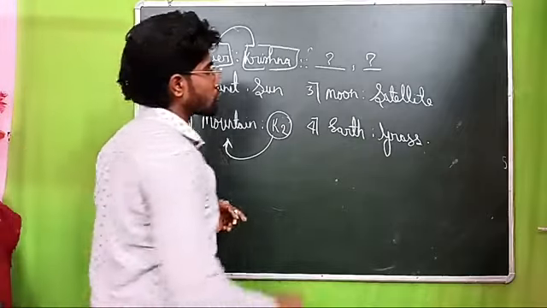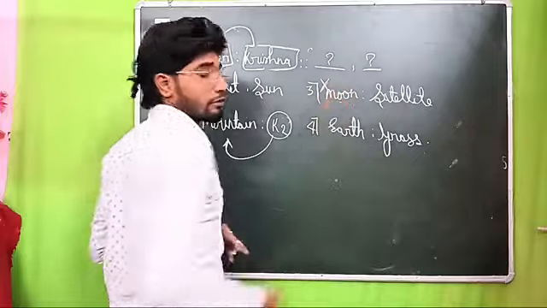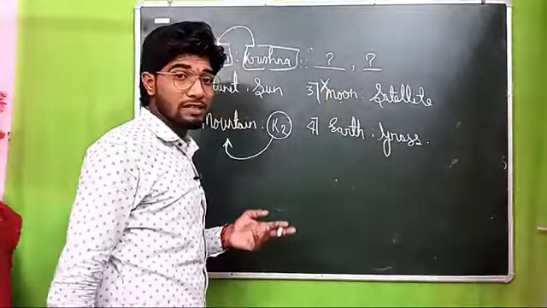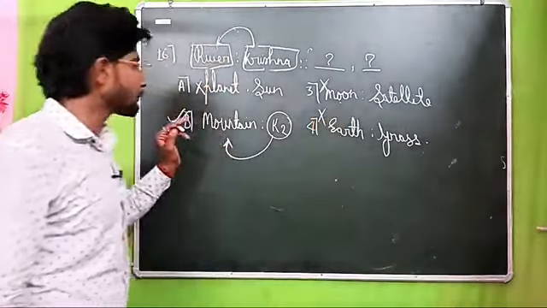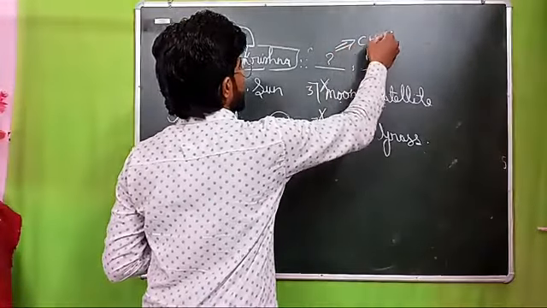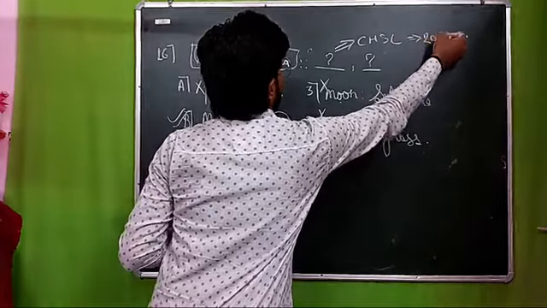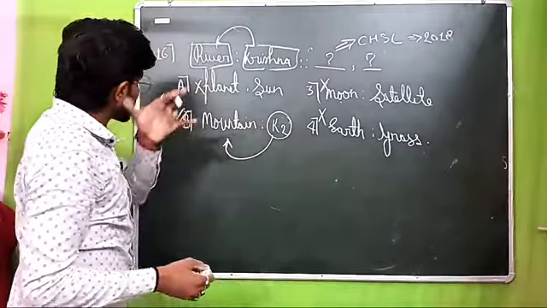Check the third option also. Moon is a satellite? No, the moon is not a satellite, this is 100% wrong. Earth is grass? No, earth is not grass. Earth is a planet. So cancel. So option B is the right option. This question was also asked in CHSL 2018. All of these PYQ you are getting, yes or no? Most important PYQ.